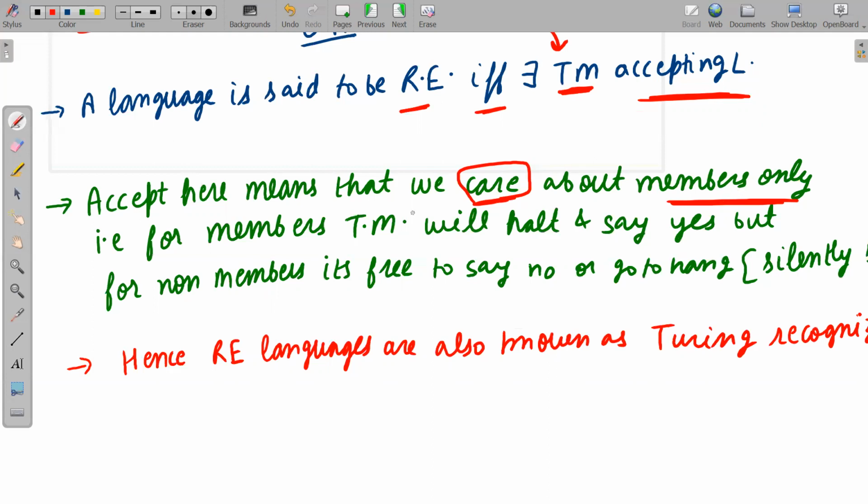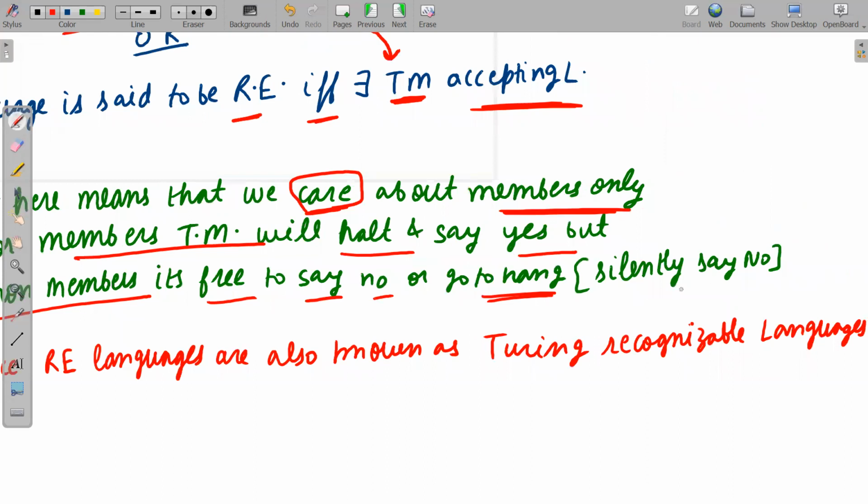I have written also about members only. That is, for members, Turing machine will halt and say yes. But for non-members, it's free to say no or go to hang. Hang means what? Silently say no. What exactly is hang? I have already told you in the previous class. Please watch that lecture.